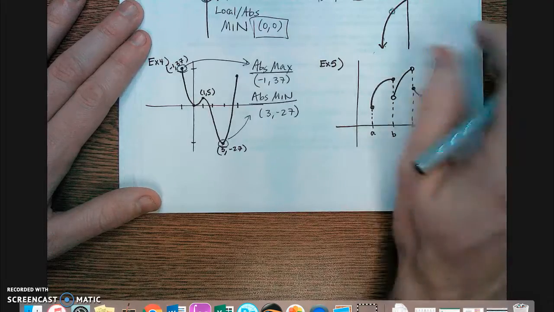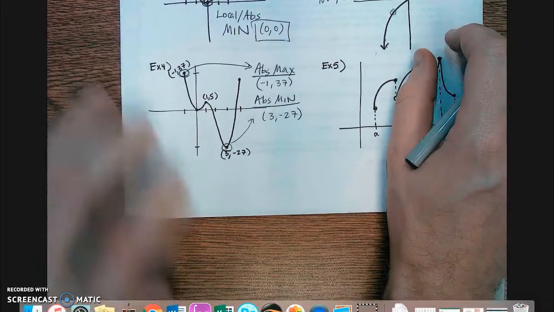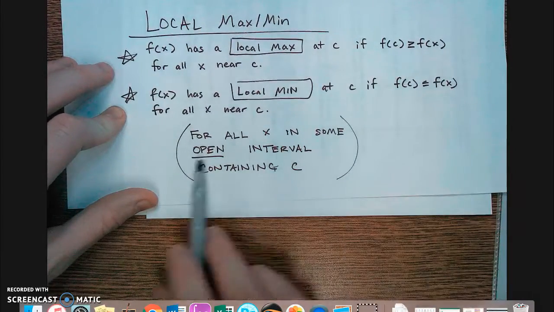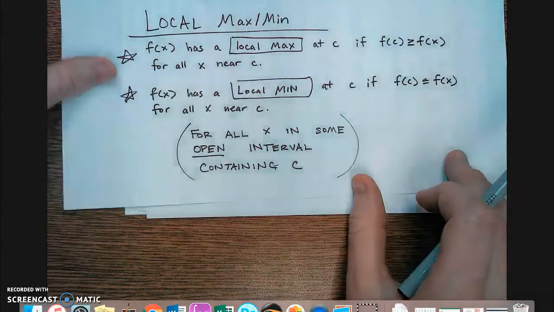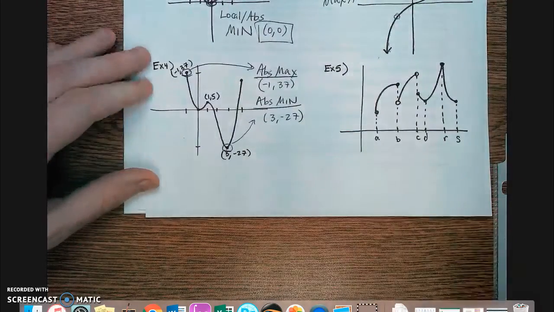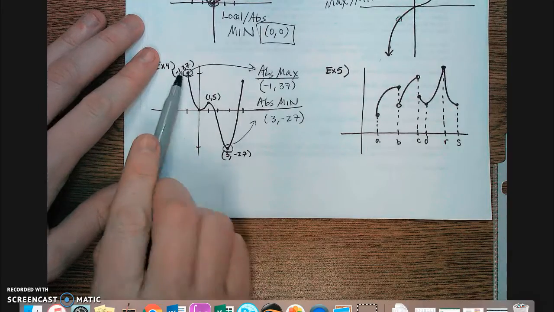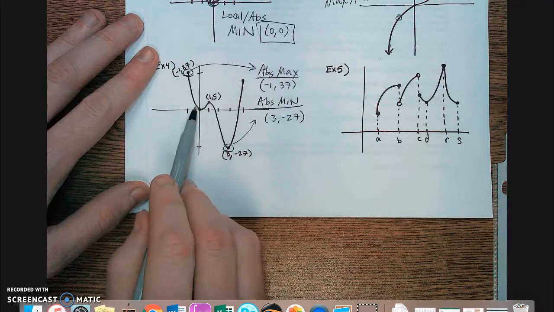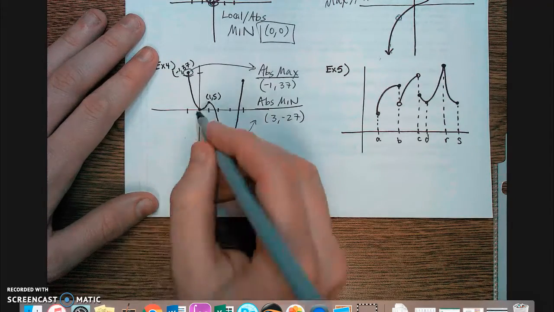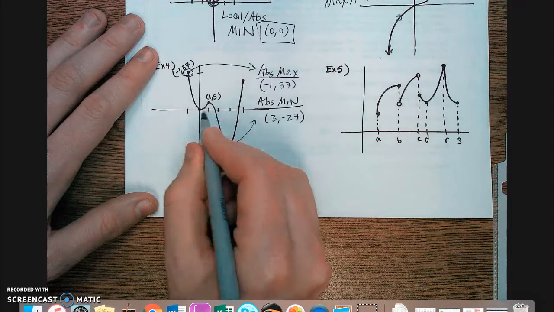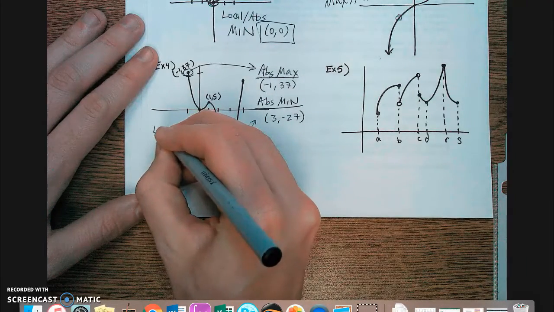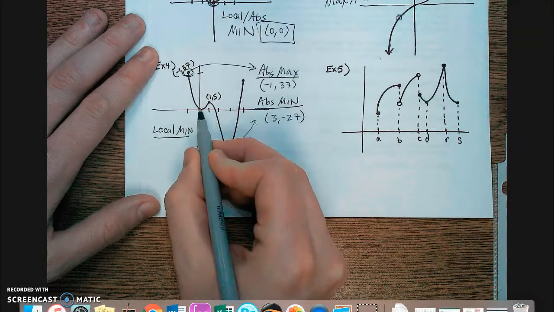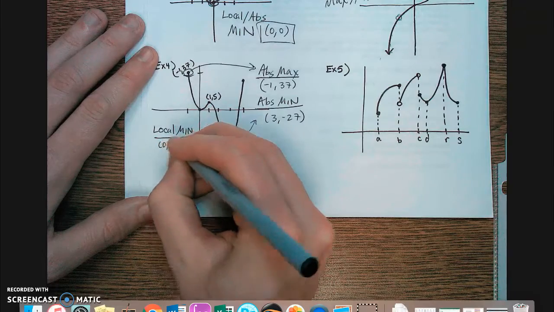Then let's look for local maximums and minimums. Remember what it said in the local max and min definition. It has to be an open interval, which means it can't be an endpoint. So even though that's an absolute maximum, this is not considered a local maximum. This point here, 0, 0, this is a local minimum because in this section of the graph, that is the smallest point in that section. So 0, 0 is a local min.